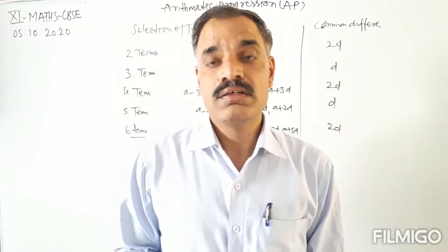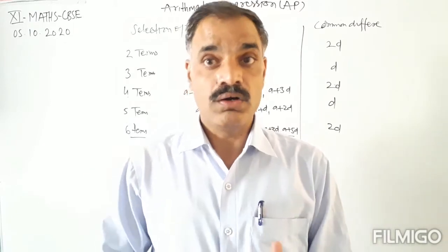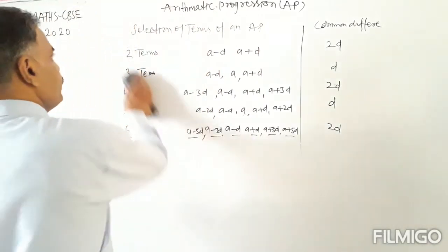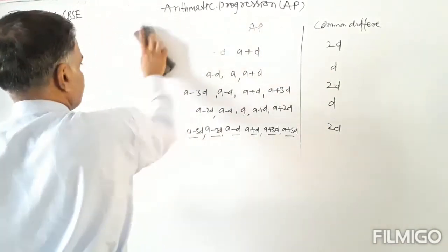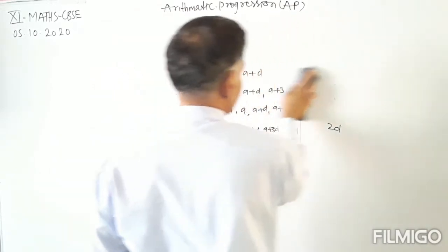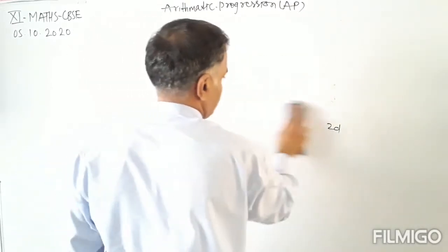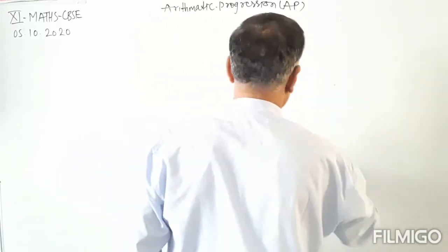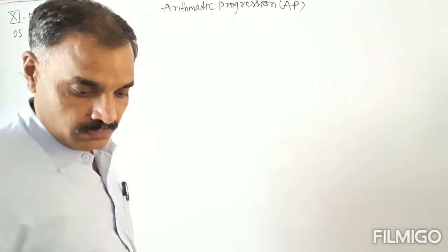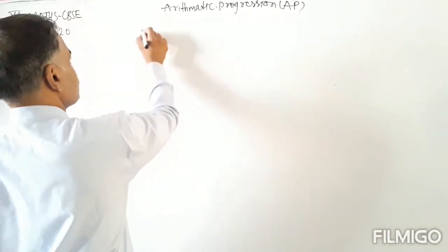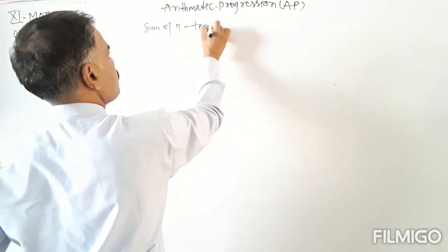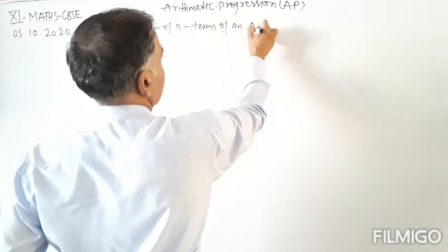Now we will have the sum of n terms of an AP. Okay, so write down the sum of n terms of an AP. The next topic, or the new topic of arithmetic progression, is the sum of n terms of an AP.